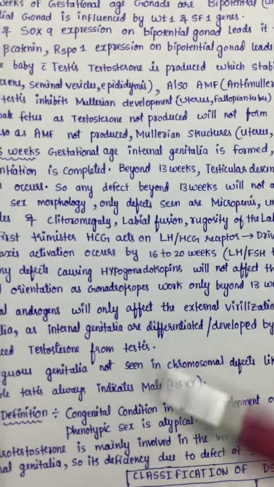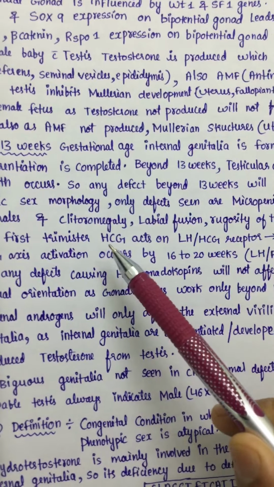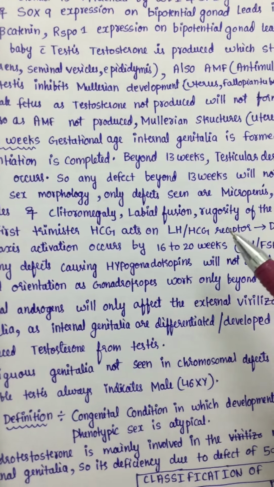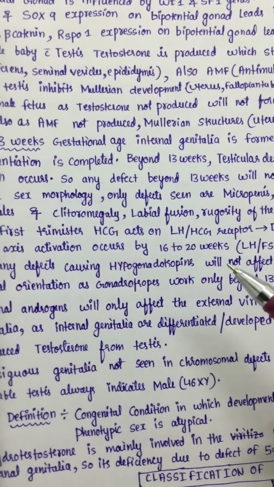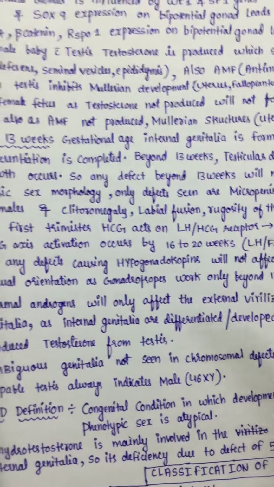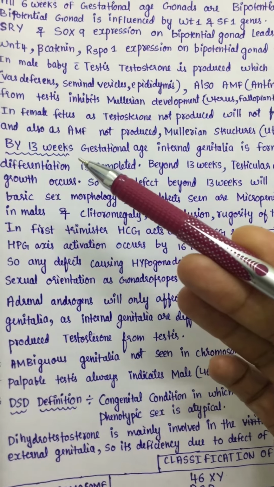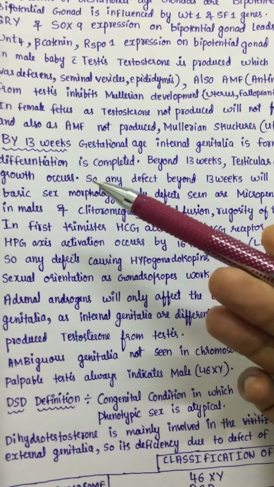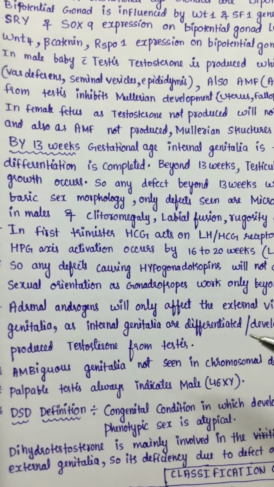Okay, before 16 to 20 weeks, the gonadotropin in action is HCG. So, after 16 to 20 weeks only, LH will act. So in hypogonadotropic hypogonadism, because the basic external genitalia differentiation and the internal genitalia formation occur before 13 weeks, they are not affected in hypogonadotropic hypogonadism.